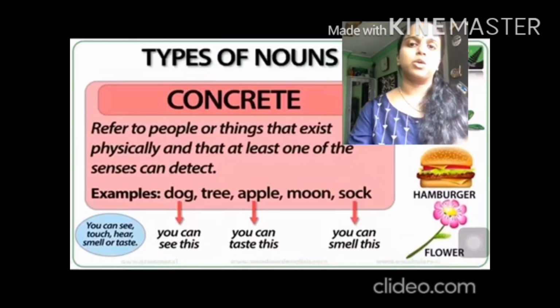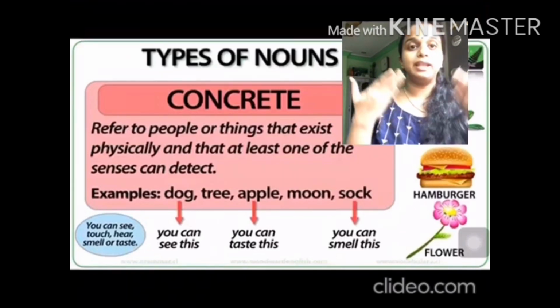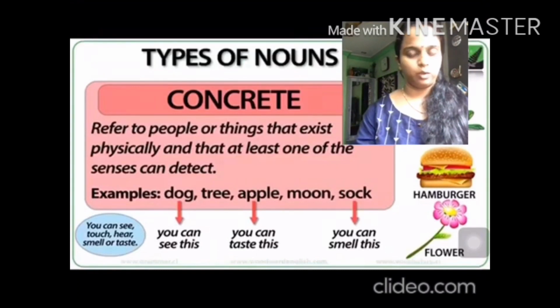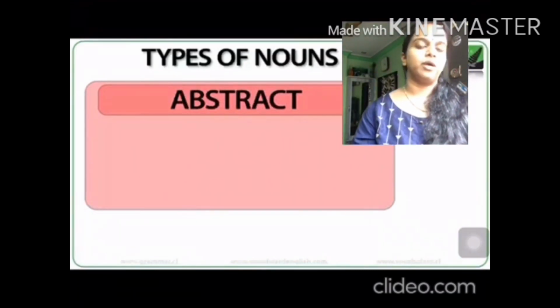So it comes under concrete noun. Hamburger. You can taste it, you can touch it, you can smell it. So it comes under concrete noun. Flower. You can touch and smell. So it comes under concrete noun.